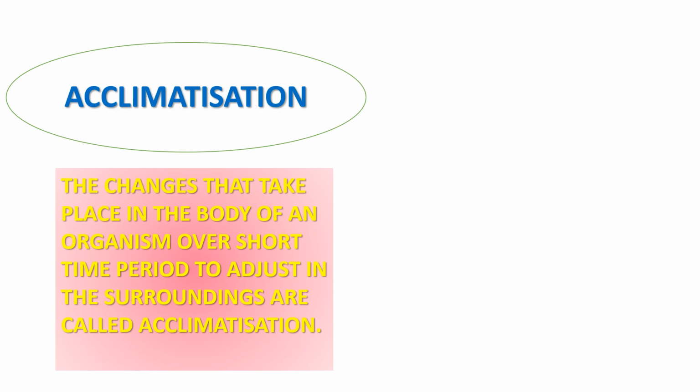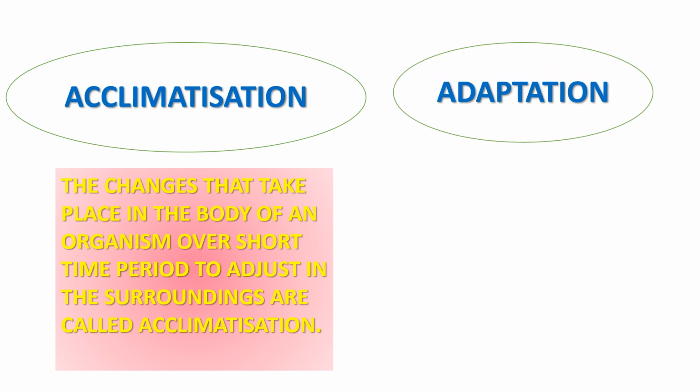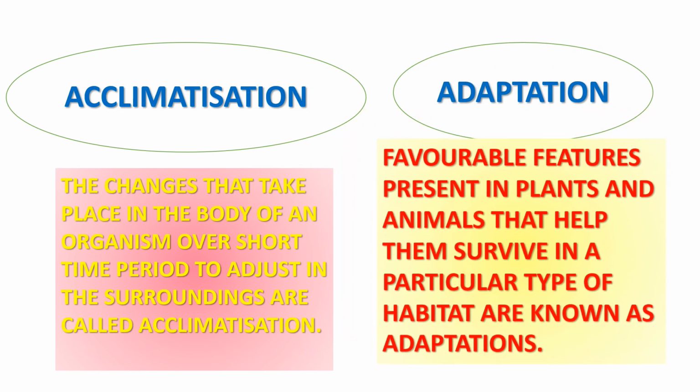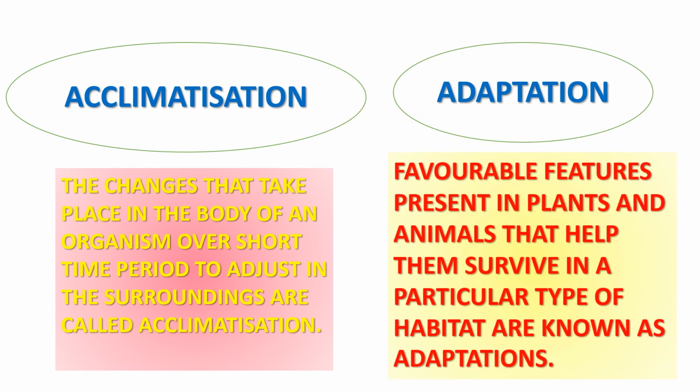In this, the changes in the body of the organism are only for a very short period of time. On the other hand, adaptations refer to the changes that take place over a long time period and pass from generation to generation in order to produce better suited species to live in their habitats.